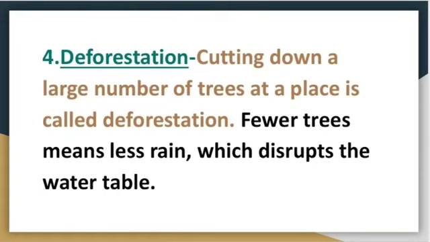Okay, fewer trees means less rain, which disrupts the water table. So these are some factors that are responsible for the depletion of water table at a place.